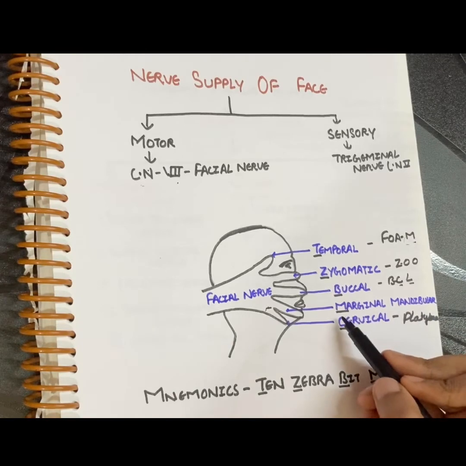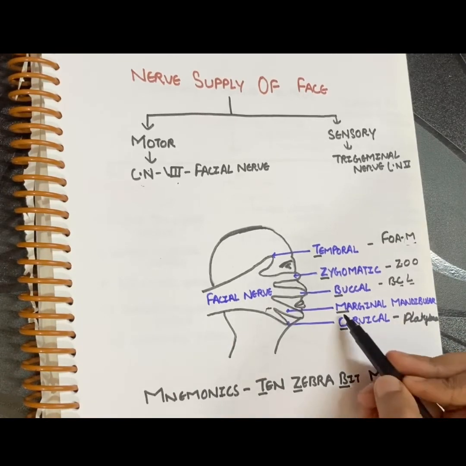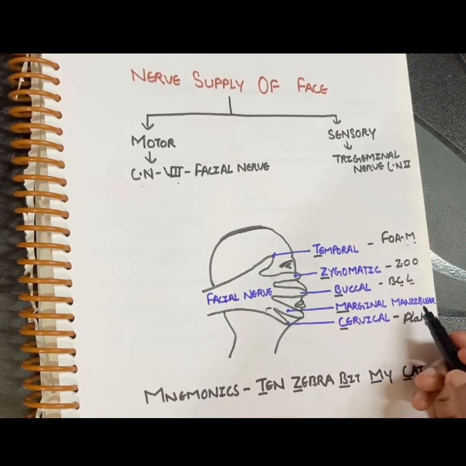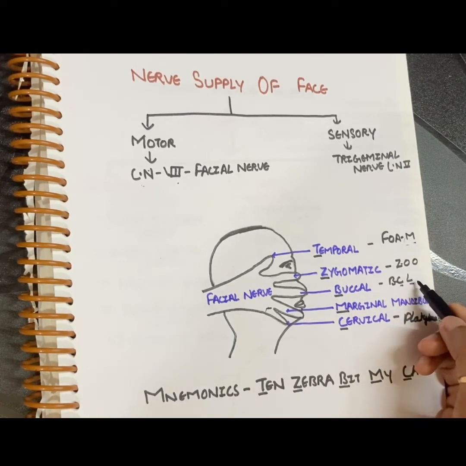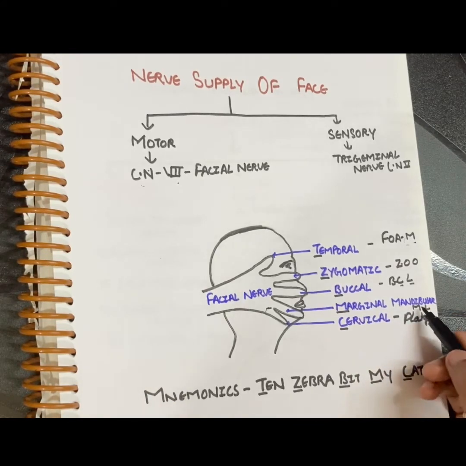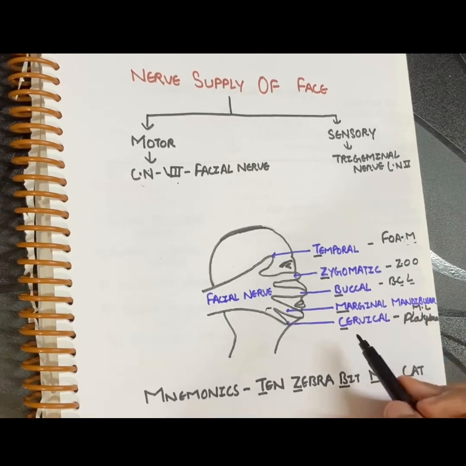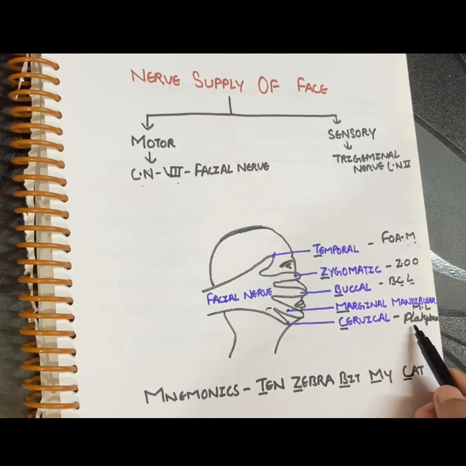So M stands for marginal mandibular. Buccal will supply your upper lip and then marginal mandibular will supply your lower lip. So it's easily remembered as ML. It means marginal mandibular will supply your lower lip. Cervical branch will supply the platysma muscle, which is a muscle of your neck.